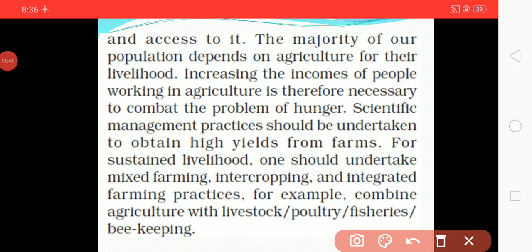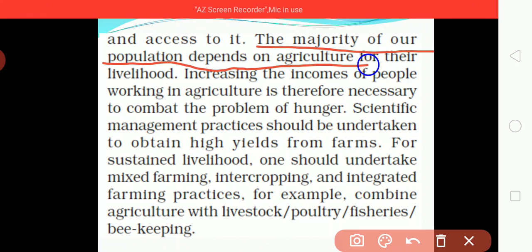The majority of our population depends on agriculture for their livelihood. We know it very well. We are talking about the farmer, who is very important and plays an important role in India.